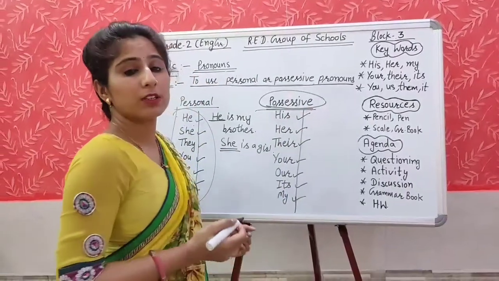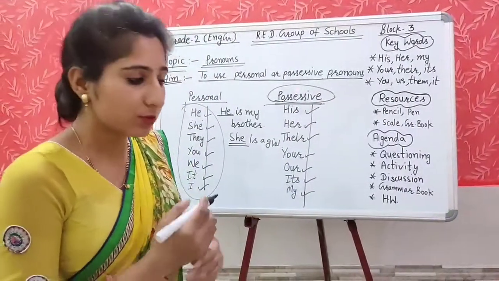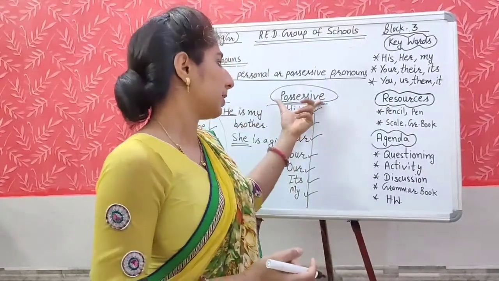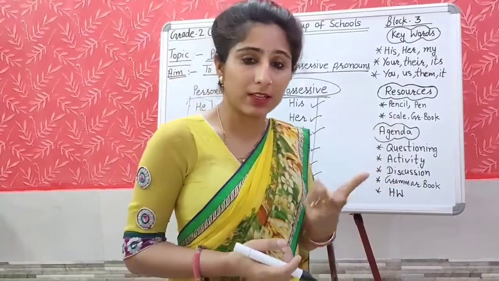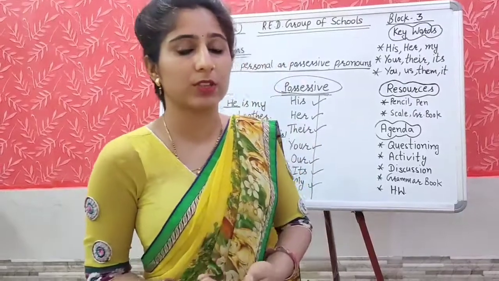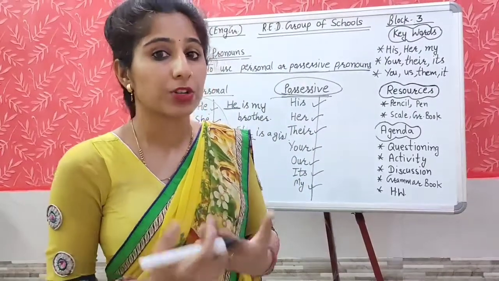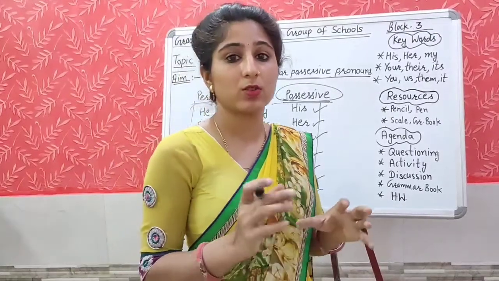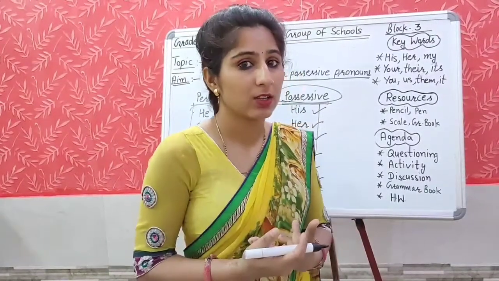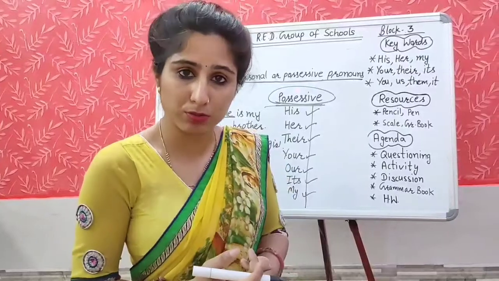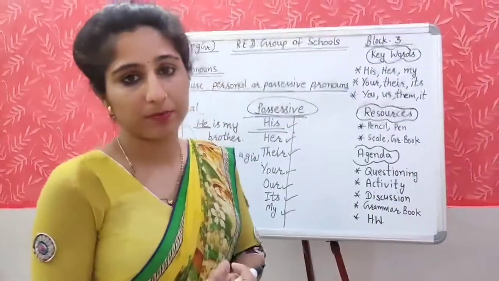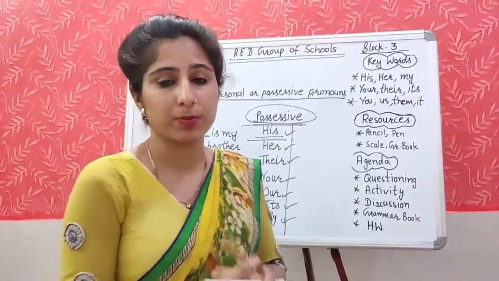Yes. What is the meaning of possessive? First of all, listen to me very carefully, okay? What is the meaning of possessive? Possessive tells us about the ownership of the things. Means ownership का मतलब क्या होता है कि कौन उस चीज का मालिक है, वो चीज किसकी है, to whom this thing belongs to, कोई चीज किससे belong करती है, about the ownership. Possessive हमें ownership के बारे में बताते हैं.